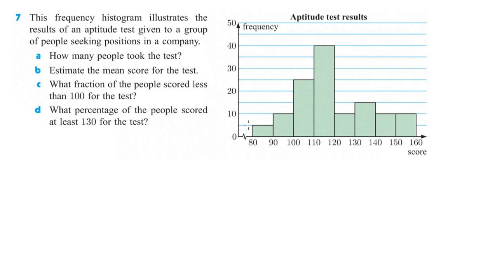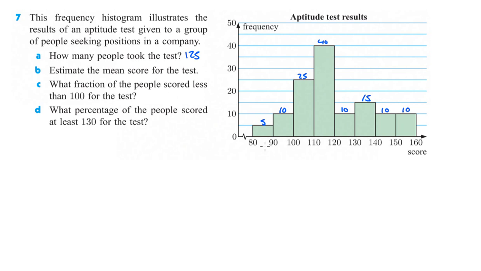So that's the frequency. There's 5 people here, 10 people here, 25, 40. I'm simply looking at the numbers that are over here. This is 10. That's 15, and these are both 10. So the total number of people would be all these numbers added up. So what's that? 15, 25, 35, 40, 80, 90, 100, and 10, and 25. So I'm going with 125.